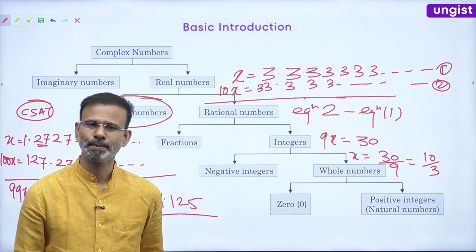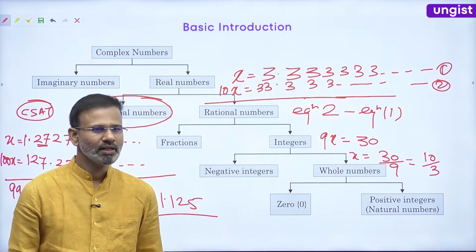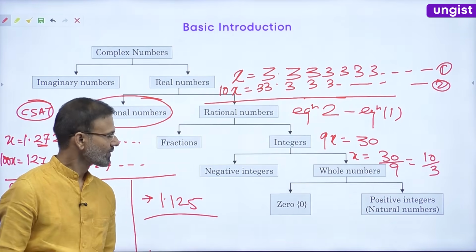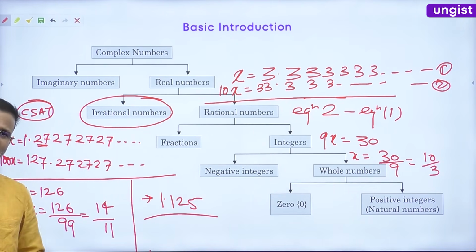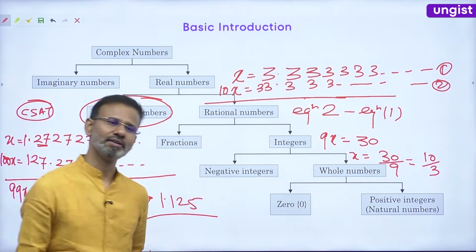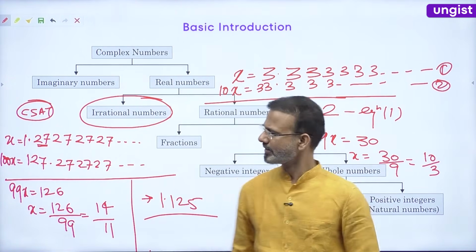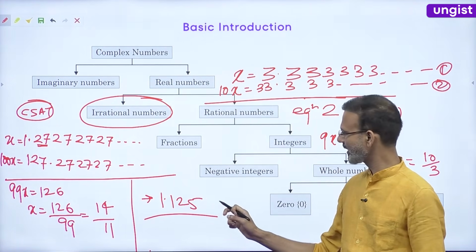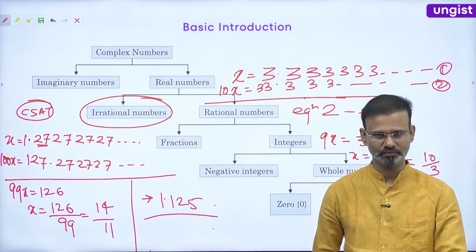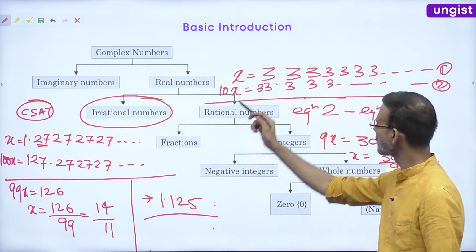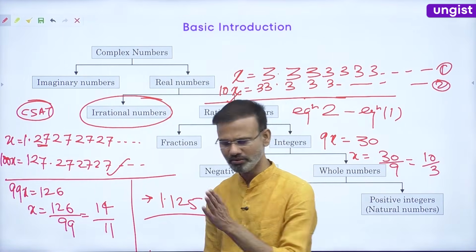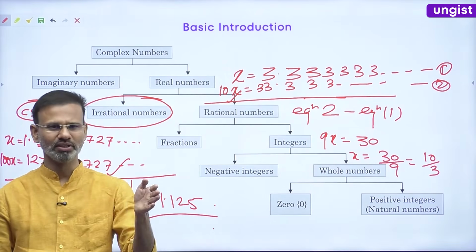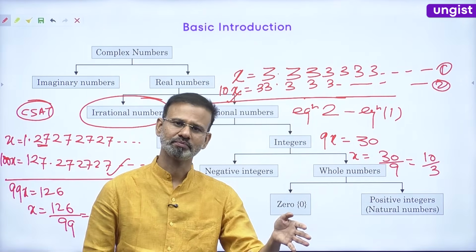Non-recurring. Okay. See everyone, there can be a case where you won't be able to decide. See, here you are multiplying and dividing by 1000, here you are multiplying by 10, here you are multiplying by 100, depending upon how many digits are being repeated.